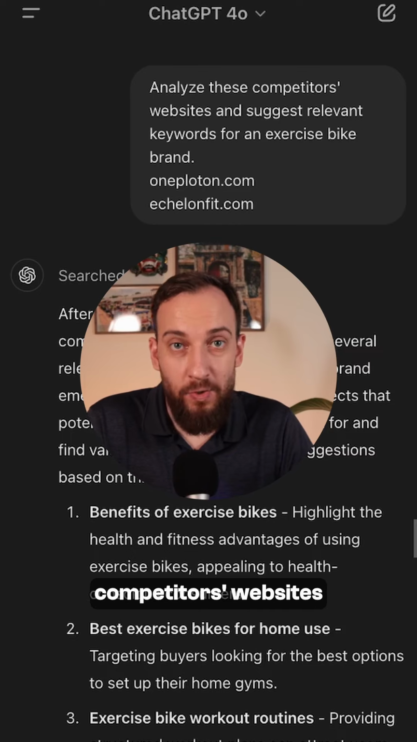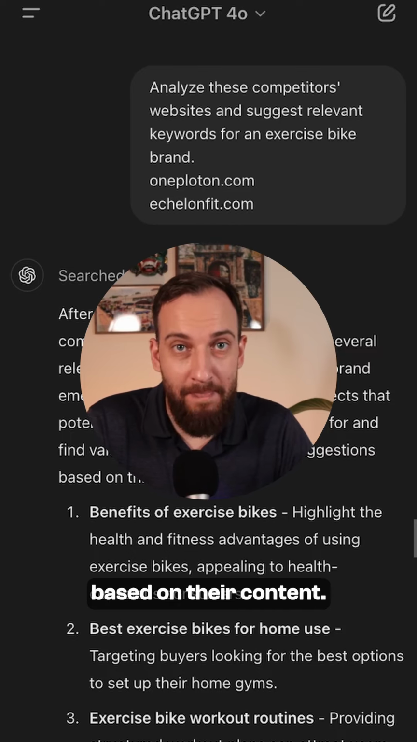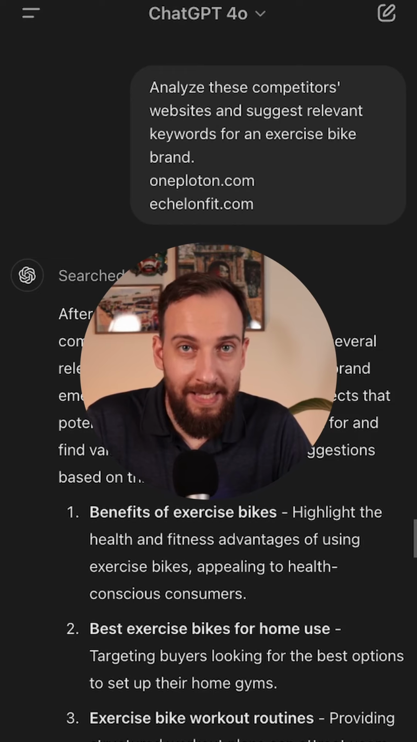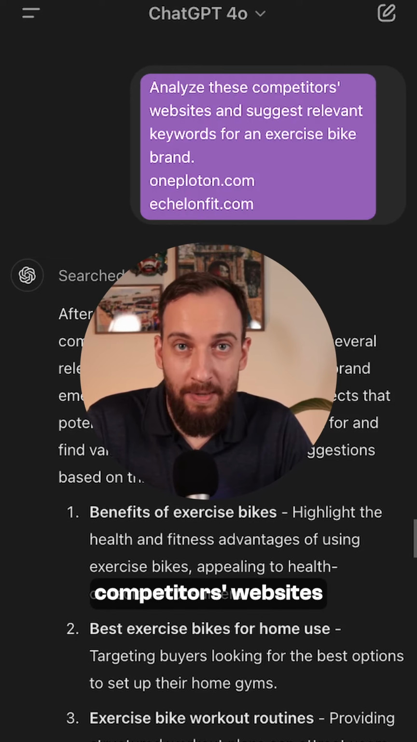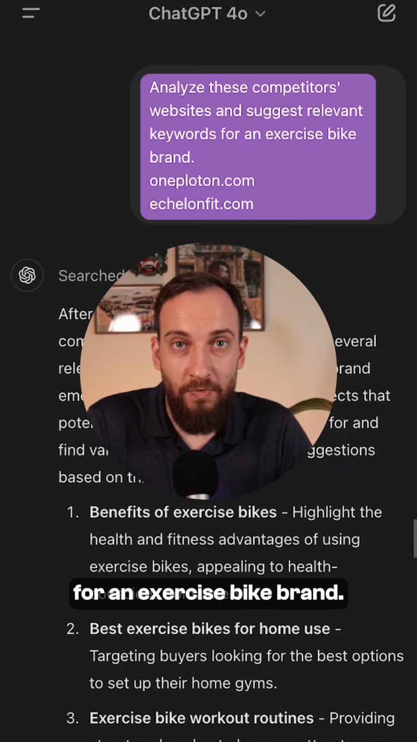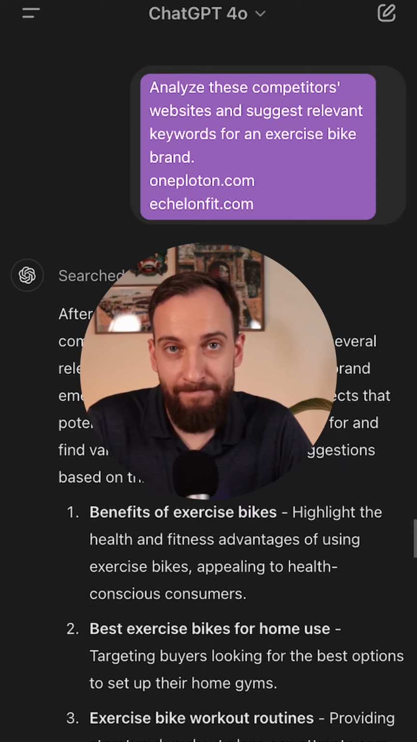Ask it to analyze competitors' websites and suggest keywords based on their content. Example prompt: analyze these competitors' websites and suggest relevant keywords for an exercise bike brand.